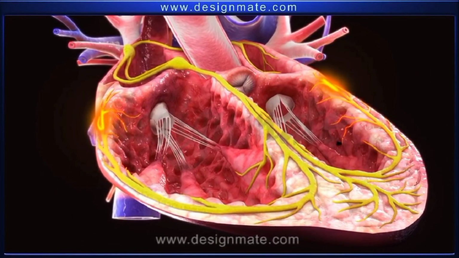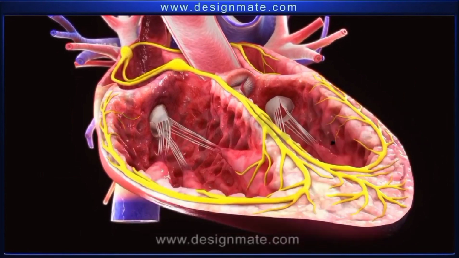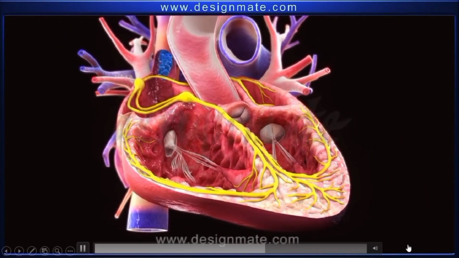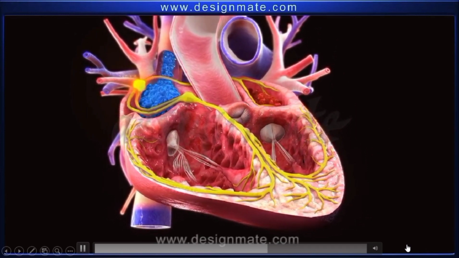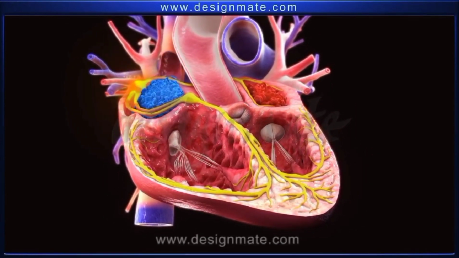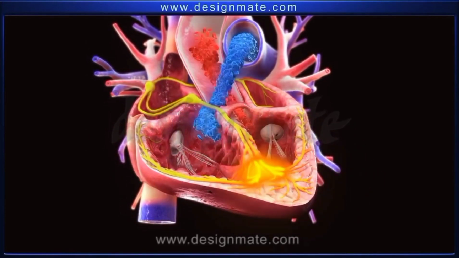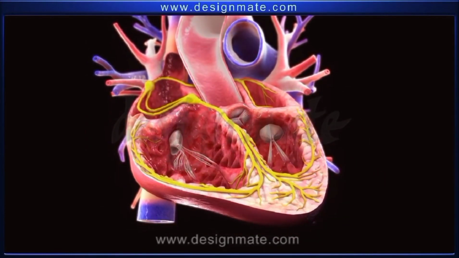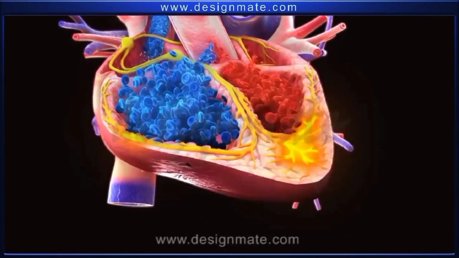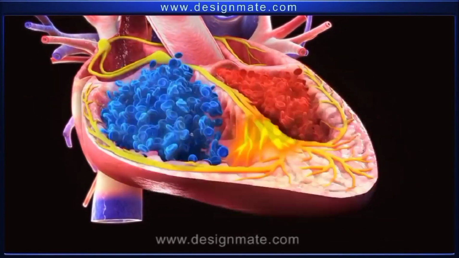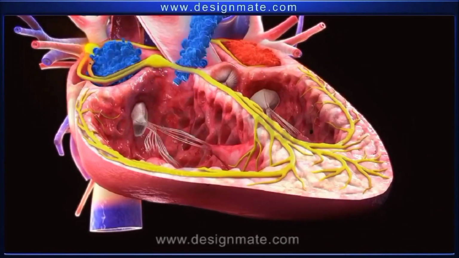The impulse reaches the lateral ventricular walls and causes their contraction. Thus, the impulse generated at the SA node causes atrial contraction and flow of blood into the ventricles, and then the ventricles contract, pumping the blood out of the heart. It is the impulse generated by the SA node that causes the heart's chambers and valves to work in tandem.